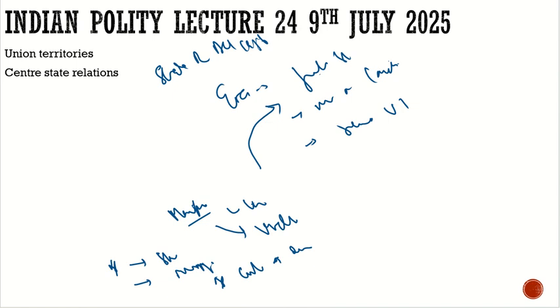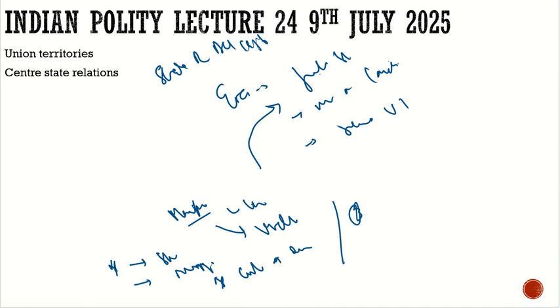For the solution of the UTs, this could be the answer. And for the third, if there is necessity for any particular UT to be the UT, for example Andaman and Nicobar Island, that can be stayed as the UT for the exceptional purposes. So this should be the solution, that either there should be full statehood, or they should be merged with the other states, so that they enjoy this right which is enjoyed by all the states in the country.